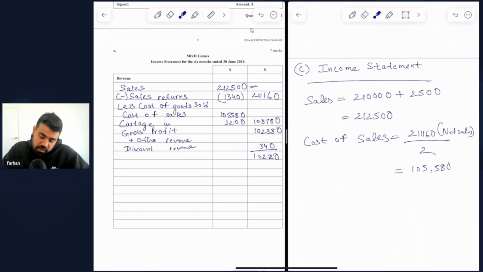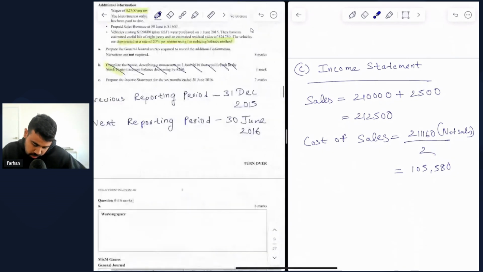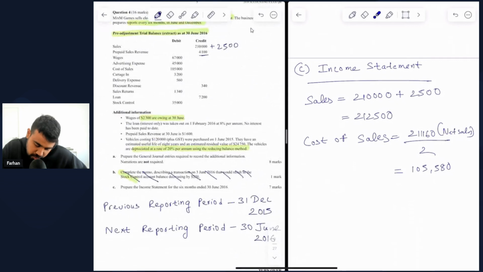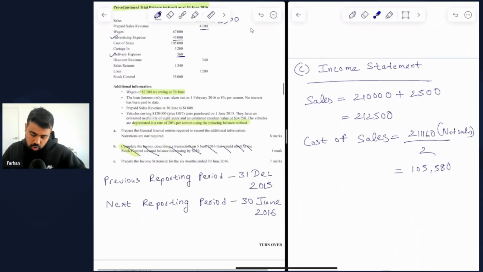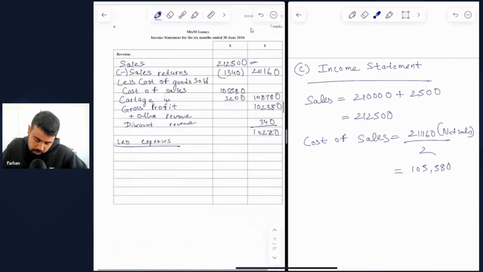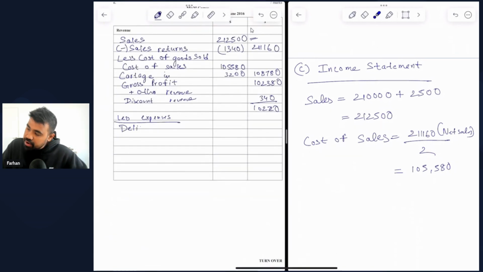All right, so next we subtract all the expenses. So we start with delivery expense of 560 and advertising expense of 45,000. So let's include these two first. So delivery of 560 and advertising of 45,000.